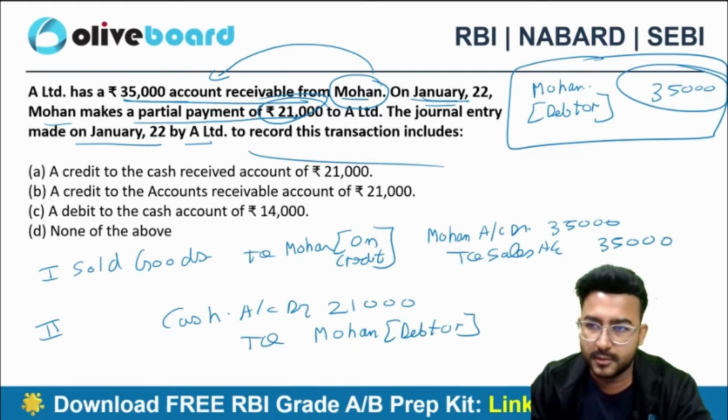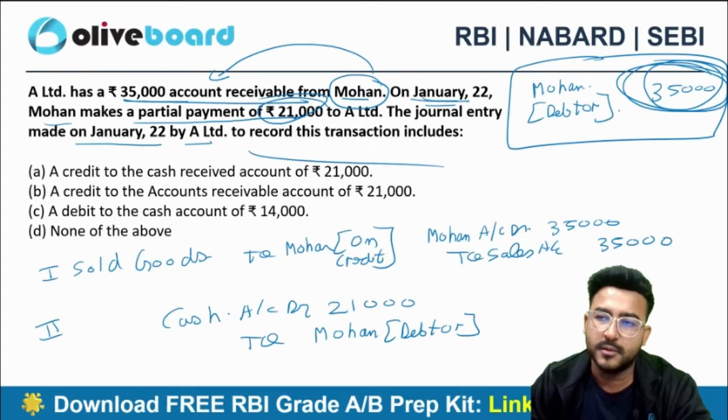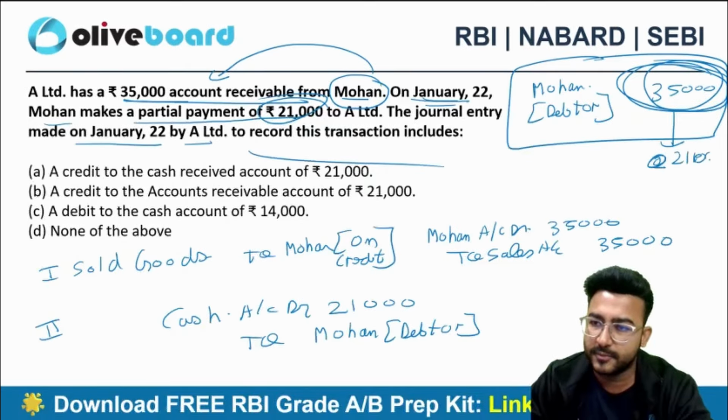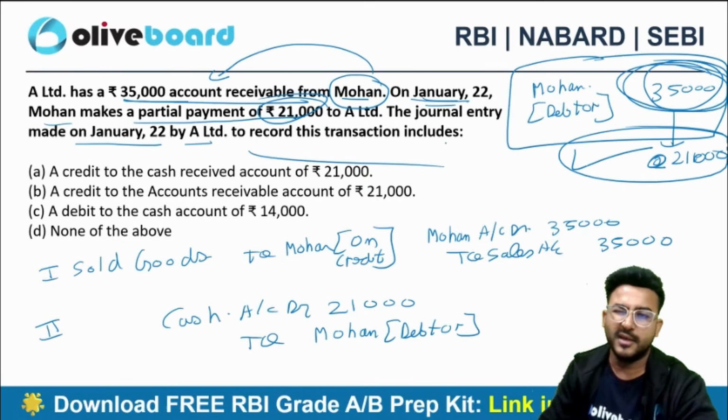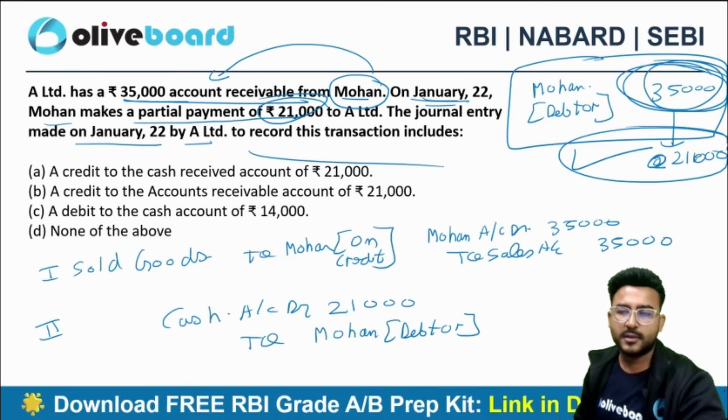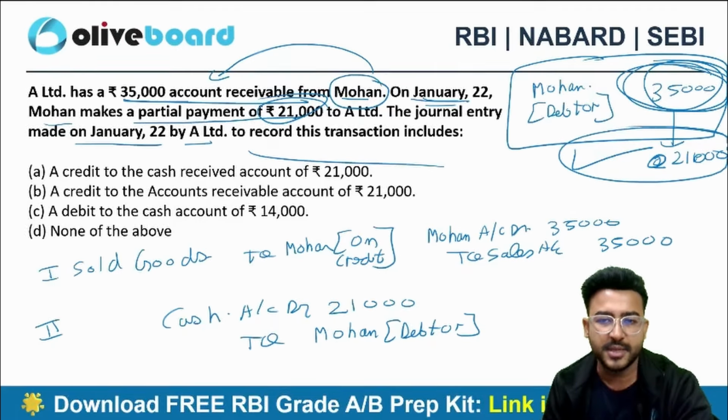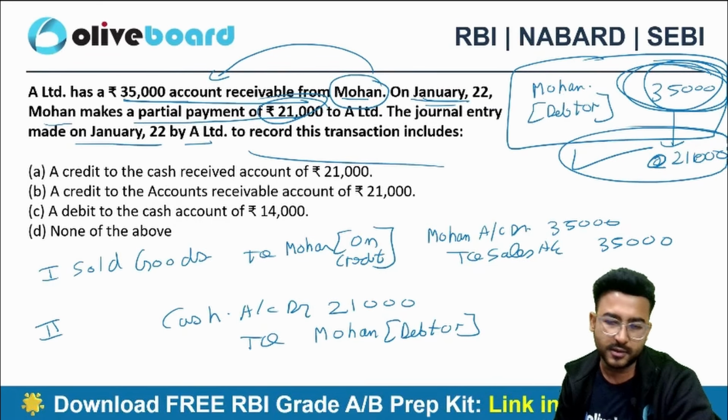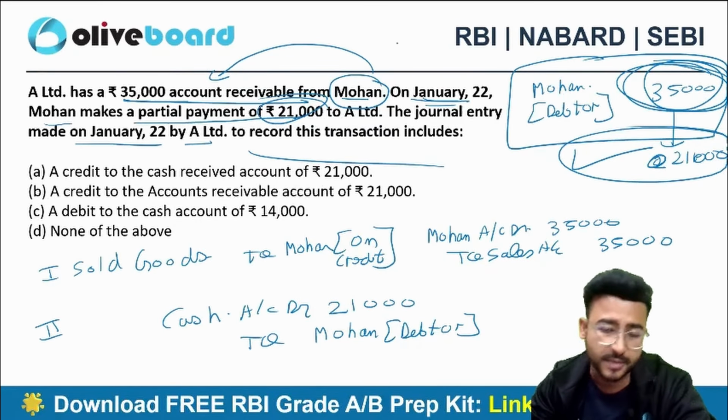Earlier I had to take 35,000. Now I have received 21,000, and the rest, 14,000, I am yet to receive.